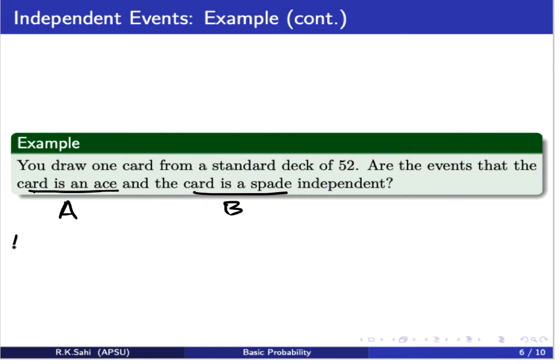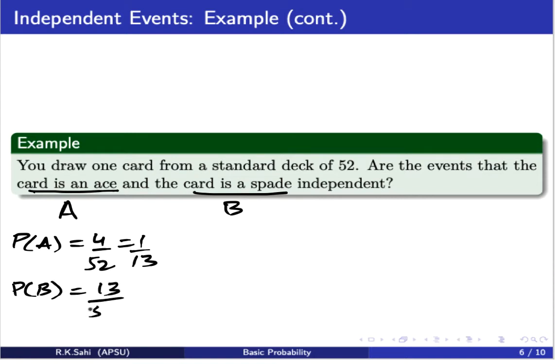So first thing is, what is the probability that the card is an ace? There are 4 aces out of 52. So 4 over 52, 1 over 13. Now a card is a spade. There are 13 of them.